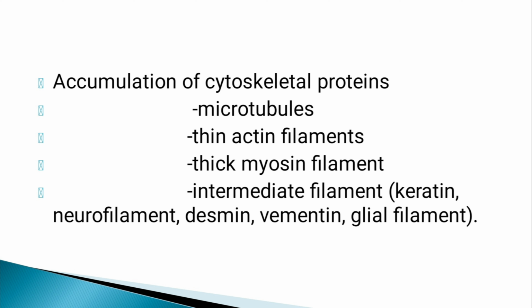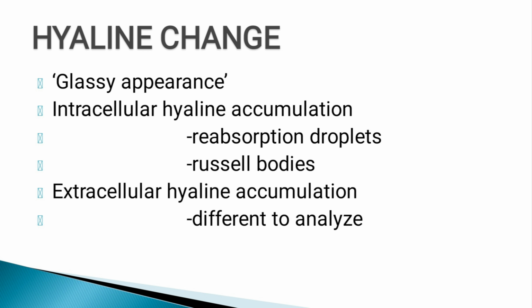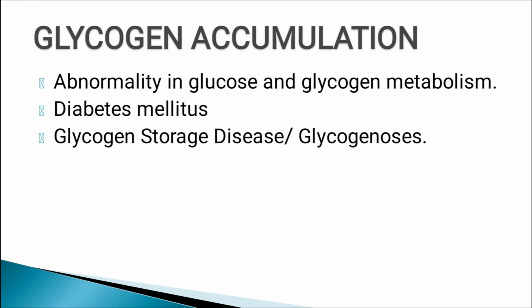There are several types of cytoskeletal protein. Some of them are microtubules, thin actin filament, thick myosin filament, intermediate filament. The intermediate filament is divided into 5 classes: keratin filament, neurofilament, desmin filament, vimentin filament and glial filament. Next is the hyaline change. The word hyaline means glassy appearance and there are intracellular hyaline accumulation and extracellular hyaline accumulation. Intracellular hyaline accumulation includes reabsorption droplets, Russell bodies. The Russell bodies are produced by the endoplasmic reticulum, we have already seen it, and the extracellular hyaline accumulation is difficult to analyze. Next is the intracellular accumulation of glycogen.